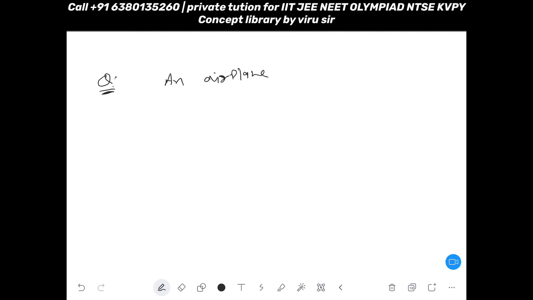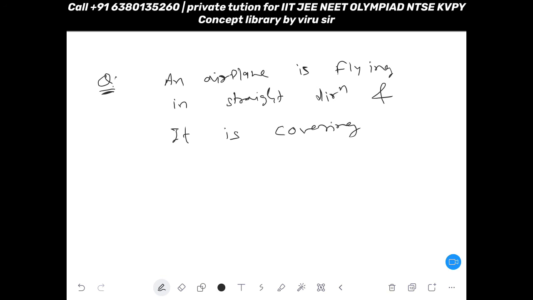An airplane is flying in a straight direction with velocity 200 meter per second.